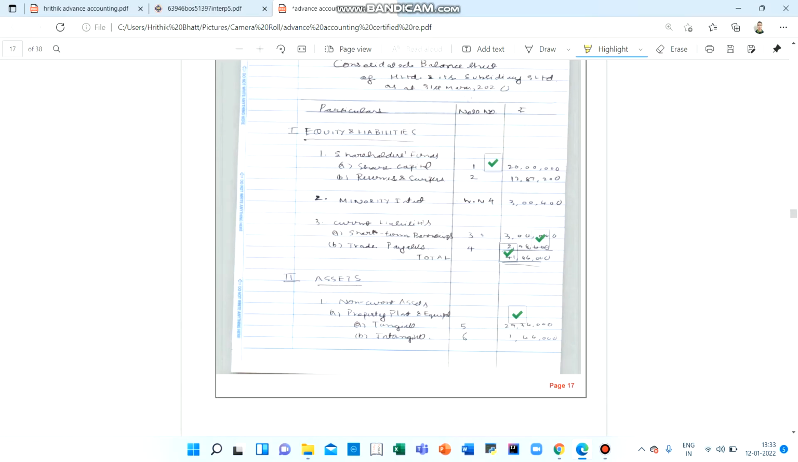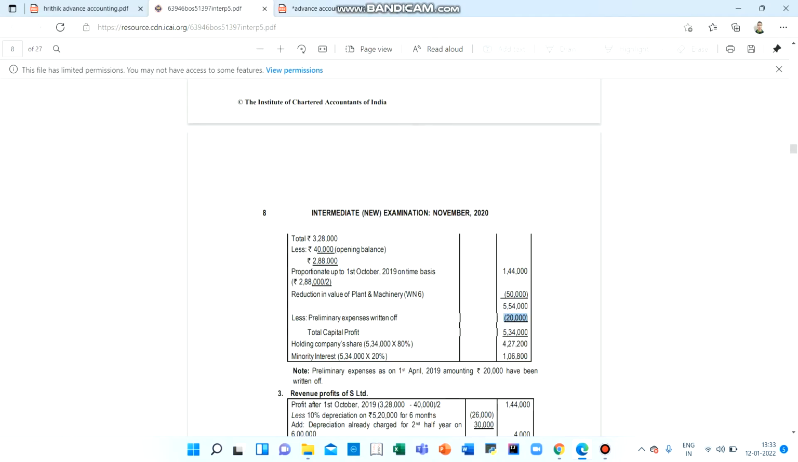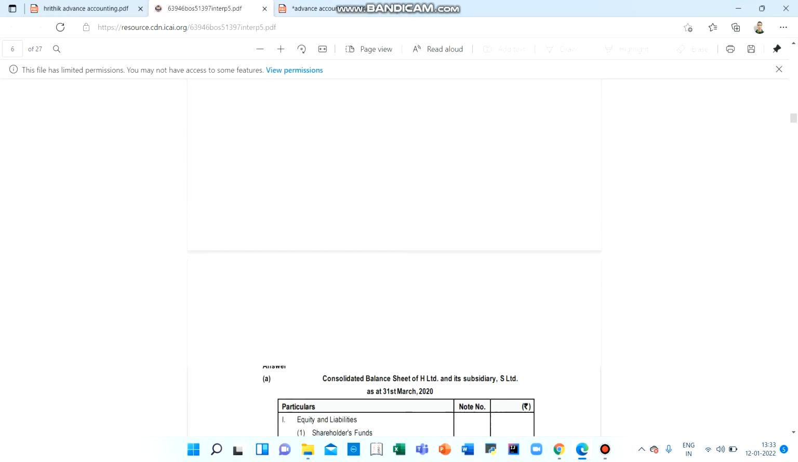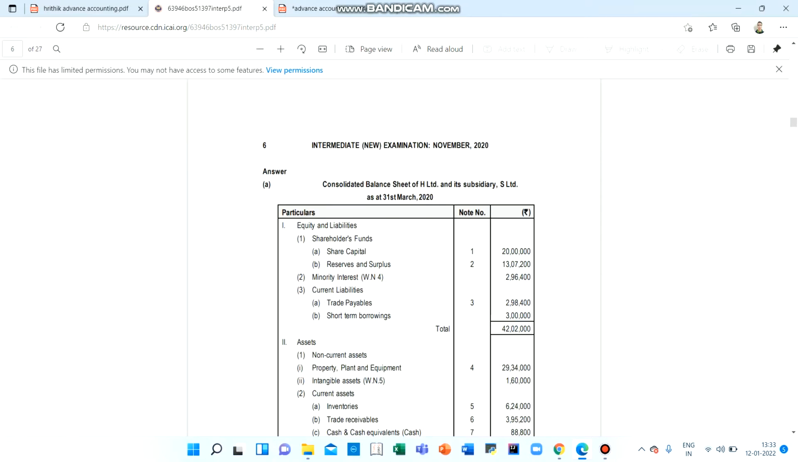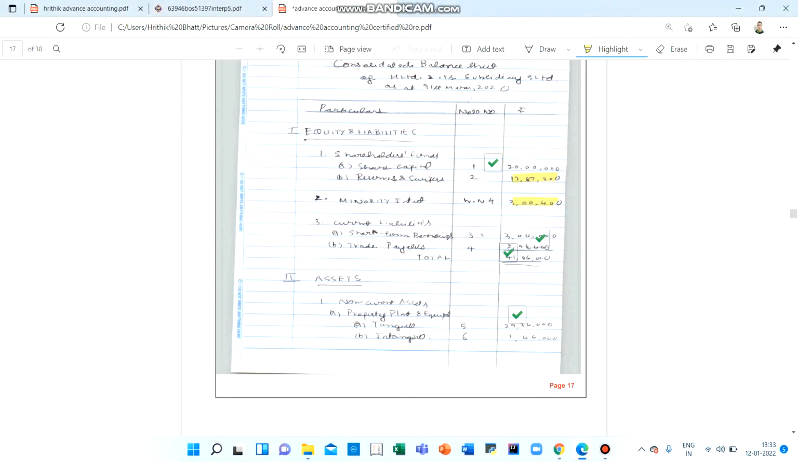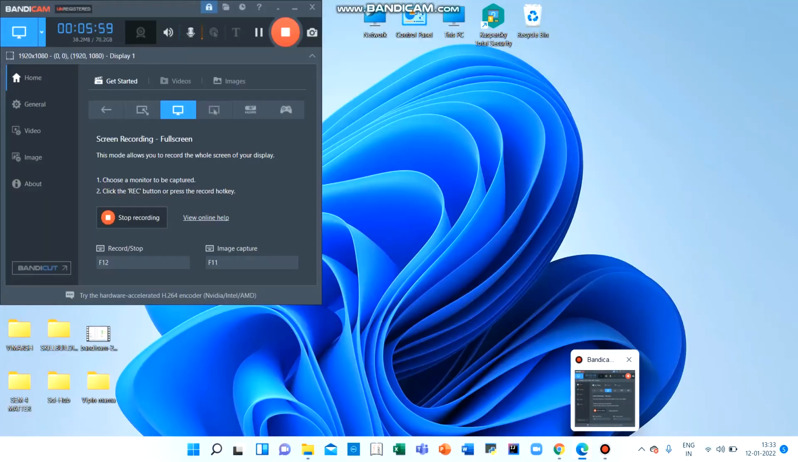Because my capital profits were wrong, my reserves and surplus will be wrong. Other things might be correct, and minority interest will also be wrong. You can cross-check this. You see the balance sheet here, it's 13 lakh 7,000, and minority interest 2 lakh 96. Obviously, the balance sheet will match because the error has two effects. But you can see that this answer is wrong here.